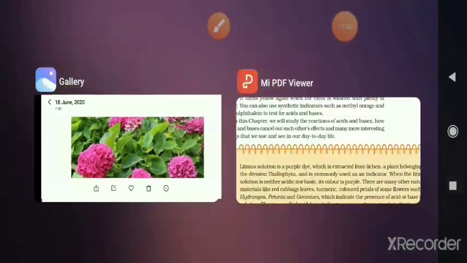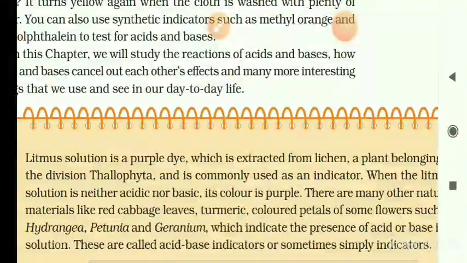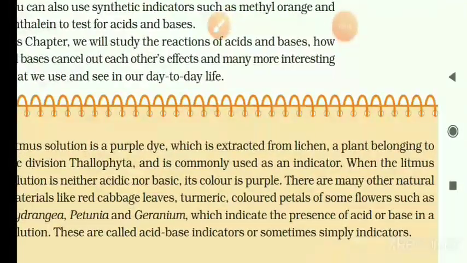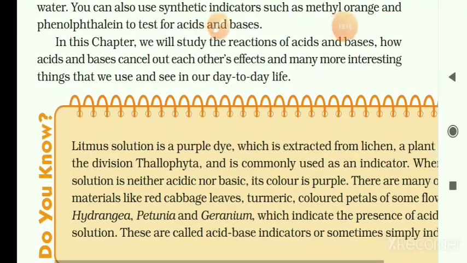So, dear students, I have shown you the lichen plant and natural indicators such as hydrangea, petunia, and geranium. These indicate the presence of acid or base in a solution.